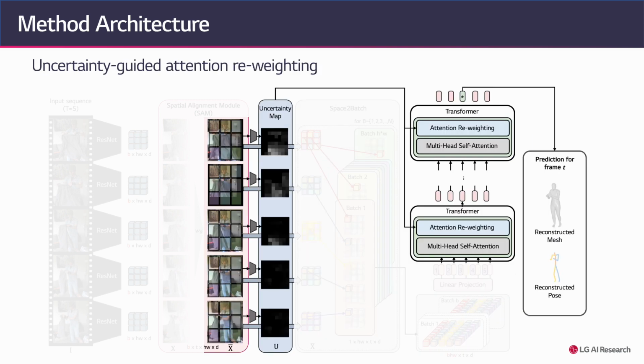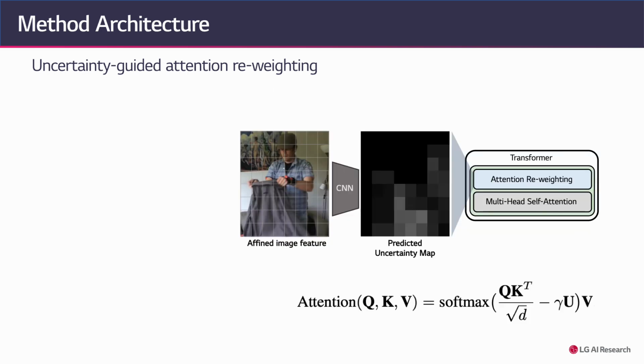Also, we propose an uncertainty-guided attention reweighting method. When considering temporal correlation with transformers, it is crucial to prevent the propagation of errors in specific frame to overall sequence prediction. This is especially critical in the case of videos, where challenging factors in certain frames can lead to erroneous output. To address this issue, we propose a novel uncertainty-guided attention reweighting. The key to our attention reweighting is predicting the spatiotemporal positions where the model is highly susceptible to uncertain information.